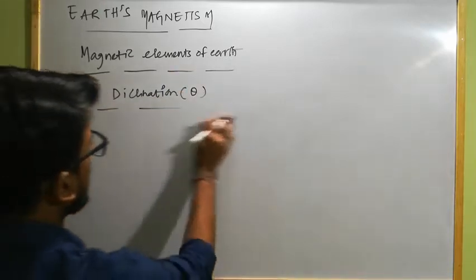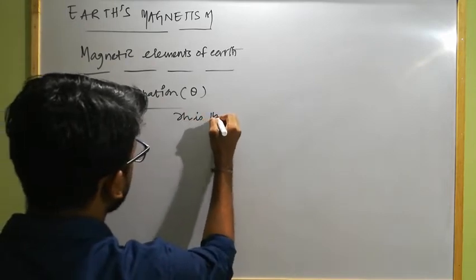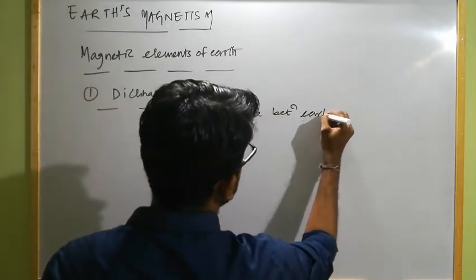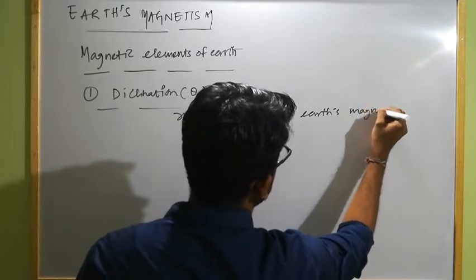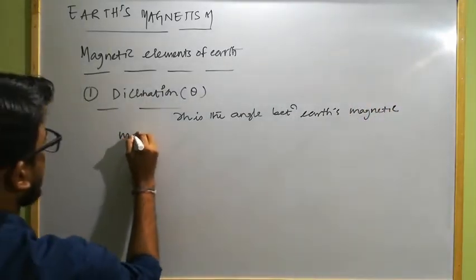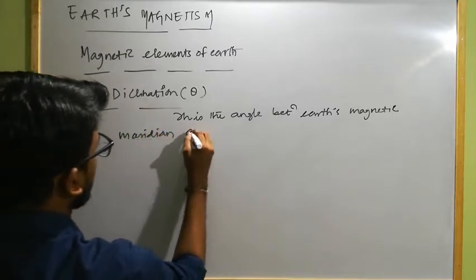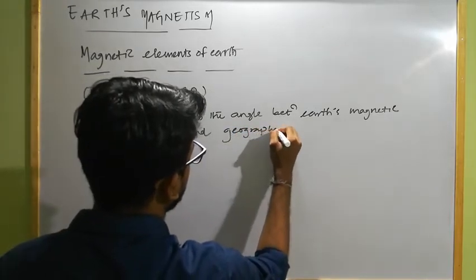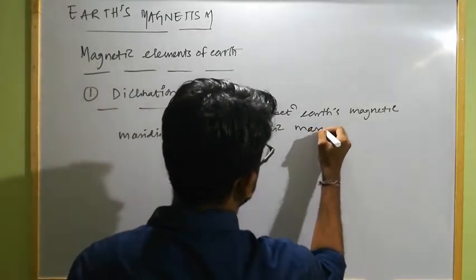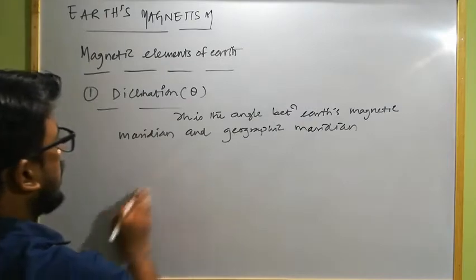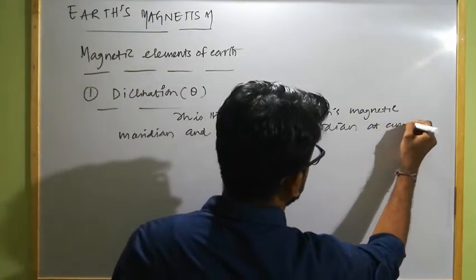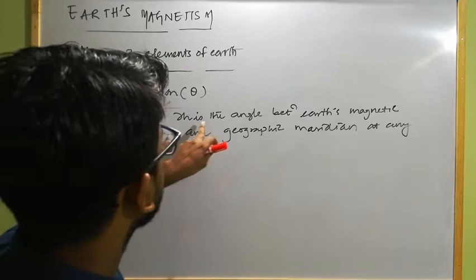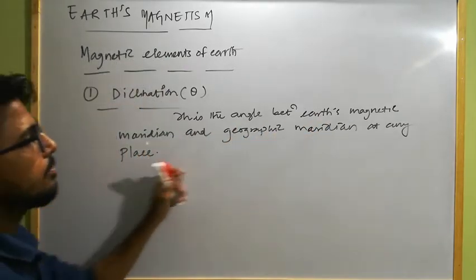What is declination? This is the angle between Earth's magnetic meridian and geographic meridian at any place.